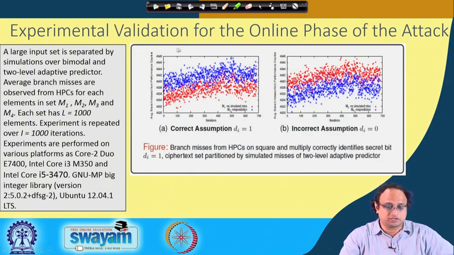Here is an experimental validation for the attack. We show here an online phase of the attack, where the target is a square and multiply algorithm, performed with 1000 iterations. This has been done on an Intel Core 2 Duo platform, and you can observe that the first one shows the correct assumption is di equal to 1. The average time, shown in the blue dots, corresponds to M2, and the average for M2 is more than the average for M1.